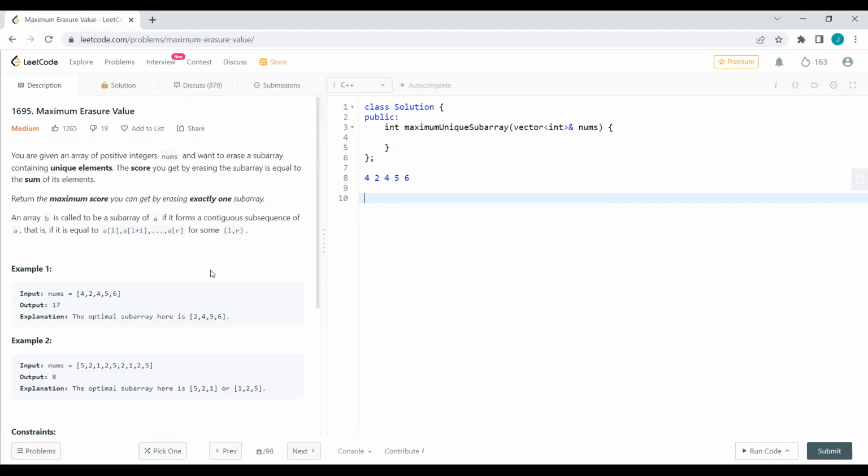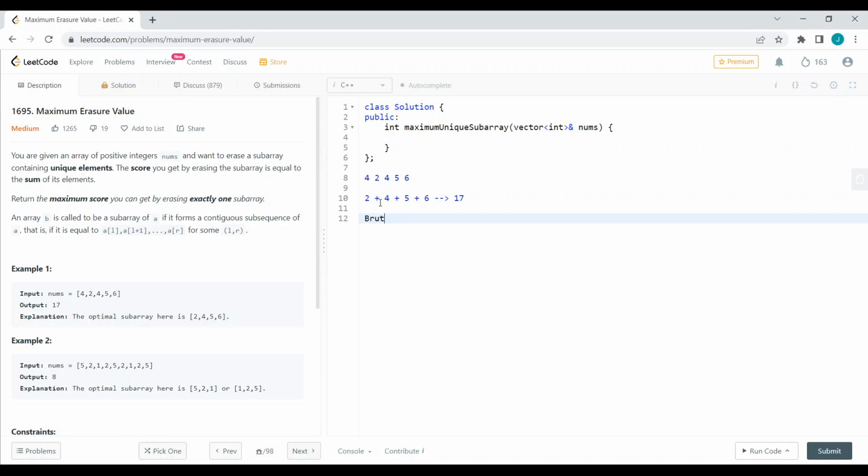So for this array, the maximum score is from 2, 4, 5, 6. As you can see here, the subarray 2, 4, 5, 6 contains only unique elements. 2 plus 4 plus 5 plus 6, which is 17, and this is our maximum score.